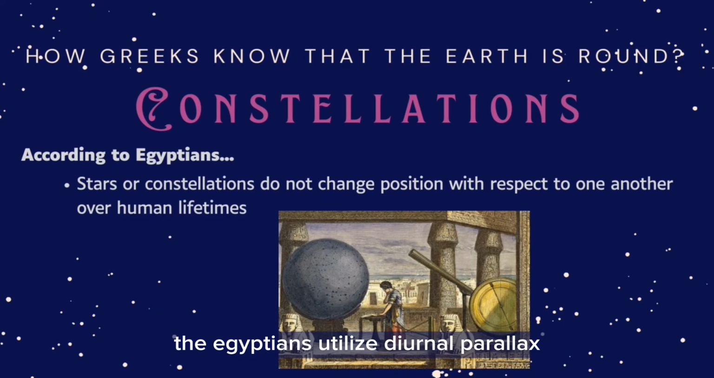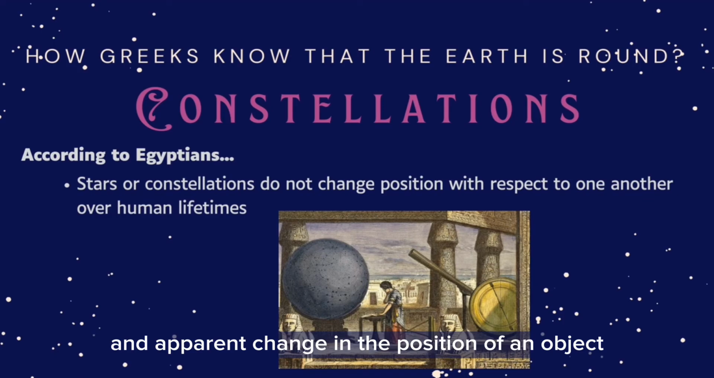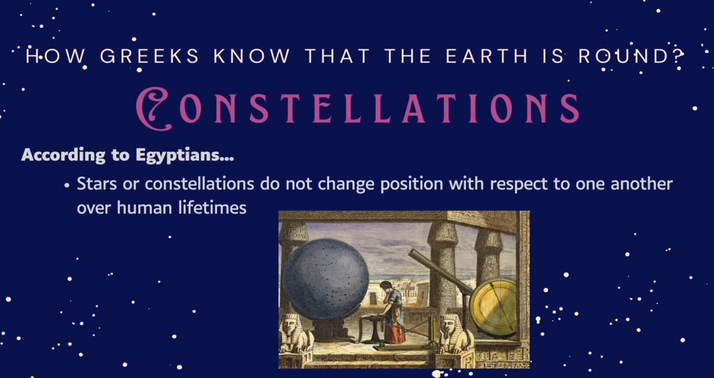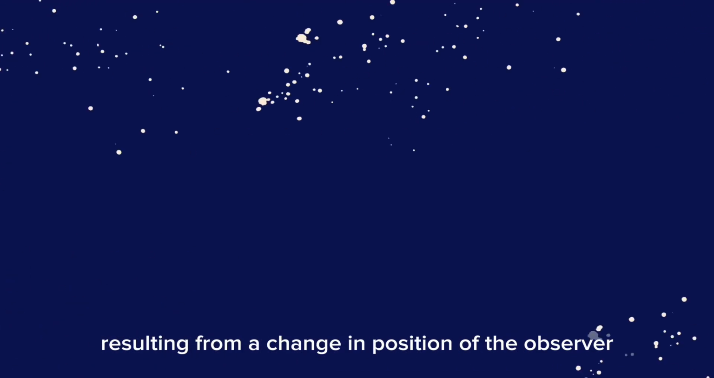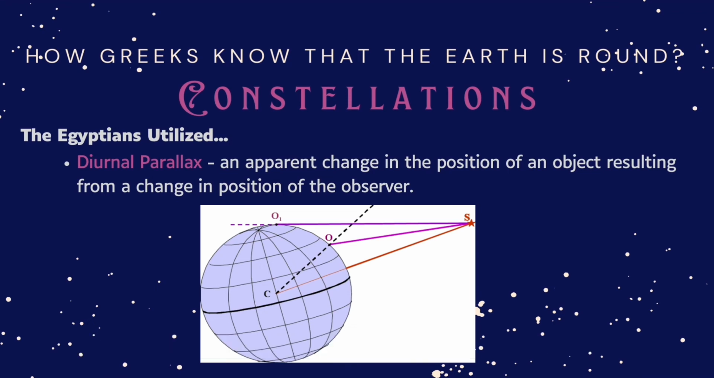The Egyptians utilized diurnal parallax, an apparent change in the position of an object resulting from a change in position of the observer. What is diurnal parallax?